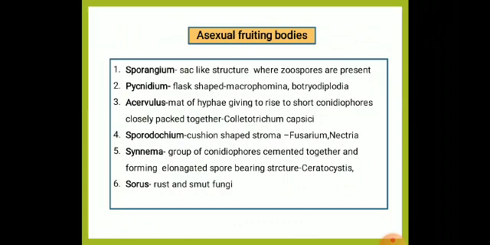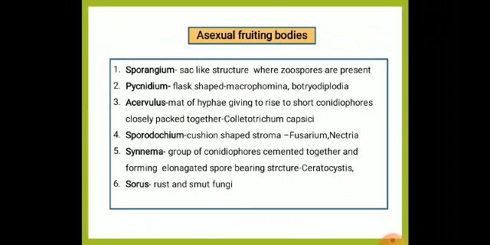Sporangium is a sac-like structure where zoospores are present. We know that zoospores will be whiplash or tinsel, and may be motile or non-motile. Pycnidium is a flask-type structure produced by Macrophomina and Botryodiplodia. Acervulus is produced by Colletotrichum, that is all species of Colletotrichum, and this is a metahypha giving rise to short conidiophores closely packed together. And sporodochium is produced by Fusarium and Nectria species. It is a cushion-shaped stroma. And synnema is a group of conidiophores cemented together, forming an elongated spore-bearing structure.